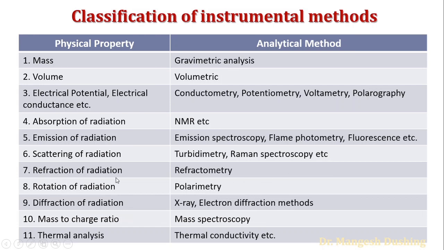For refraction of radiation, the method is refractometry. For rotation of radiation, the technique is polarimetry. For diffraction of radiation, the analytical methods are X-ray and electron diffraction methods. If it is the mass to charge ratio, then that is called mass spectroscopy.